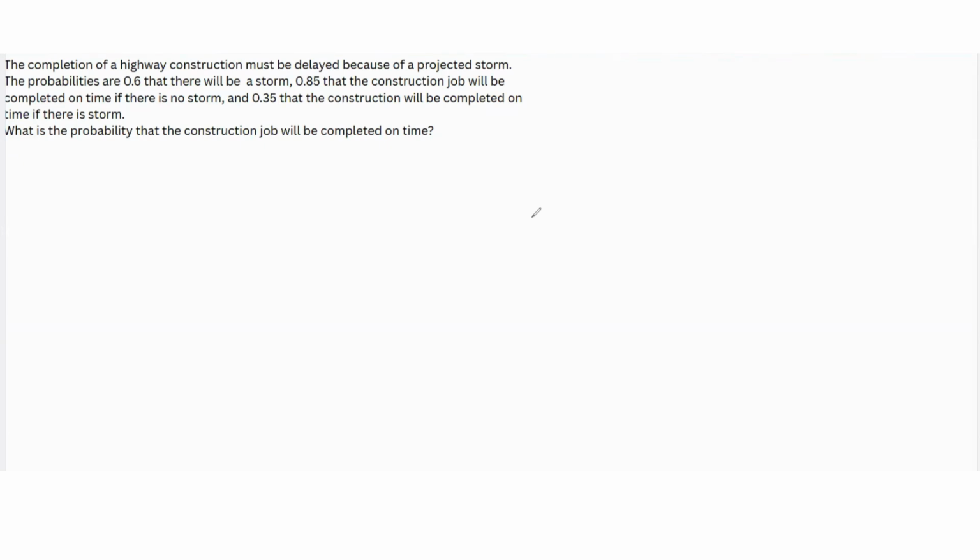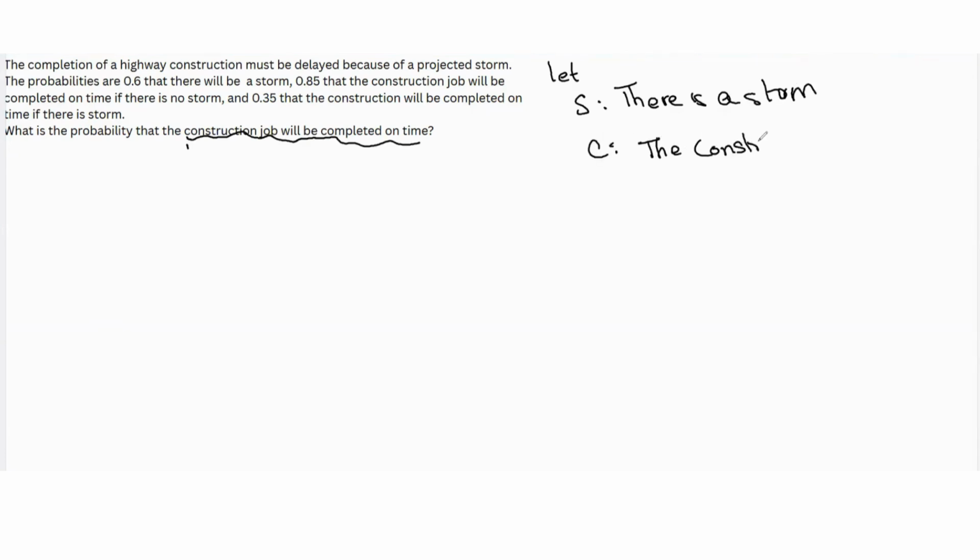Told that the completion of a highway construction project must be delayed because of a projected storm, then we're given certain probabilities. We're asked to find the probability the construction job will be completed on time. First, let's define some events based upon the information we're given. The two events we're interested in: S is there is a storm, and C is the construction job will be completed on time.